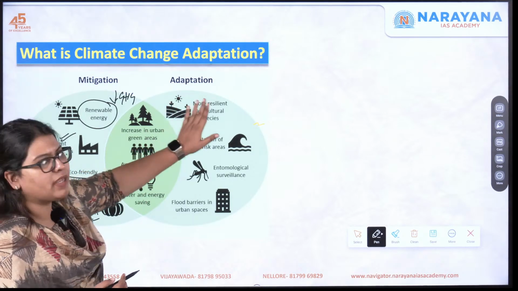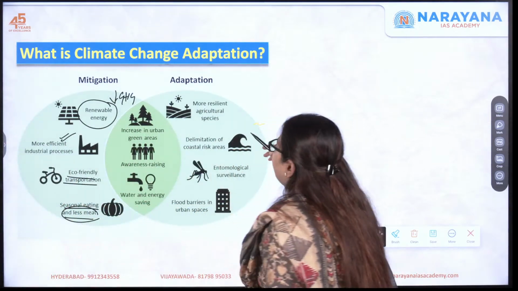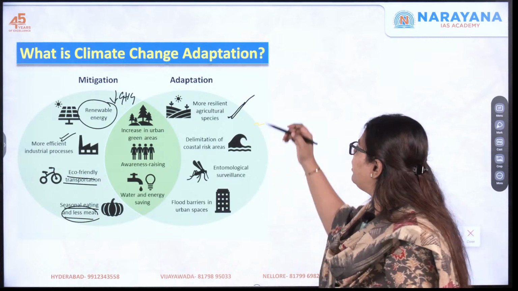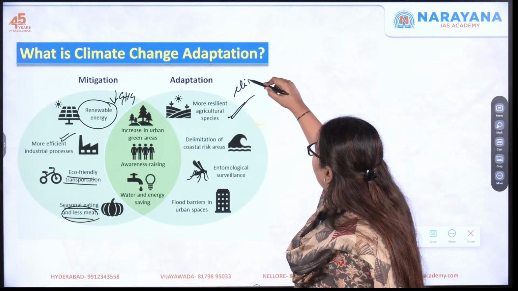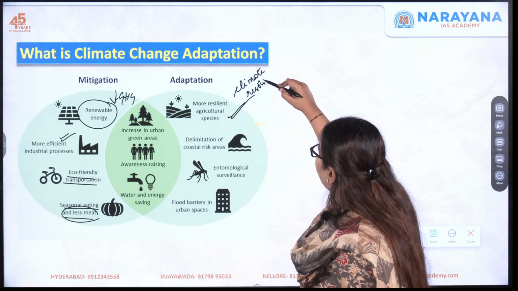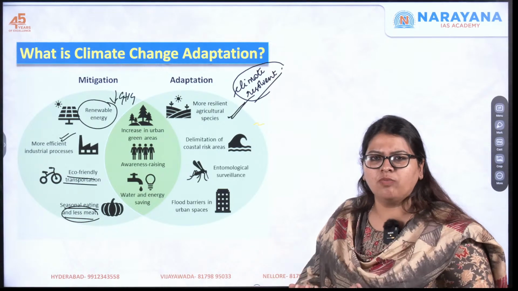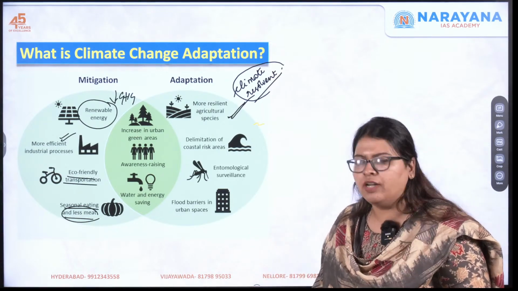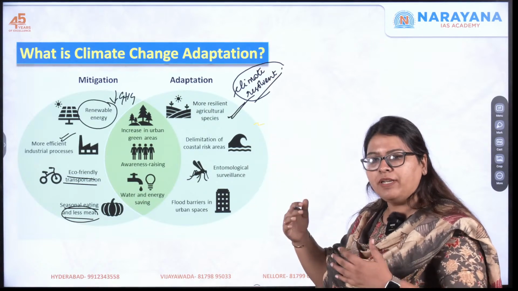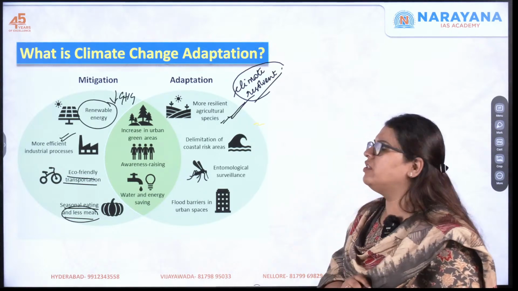Whereas what do you mean by adaptation? Adaptation is nothing but it actually has more resilient agriculture species. What do you mean by that? We use climate resilient crops, right? Climate resilient crops. Why are they used? Because the effect is already there. The effect is what? It is the increased temperature. That is why in order to adjust or to be adapting to the increasing temperature, we use climate resilient agricultural species.